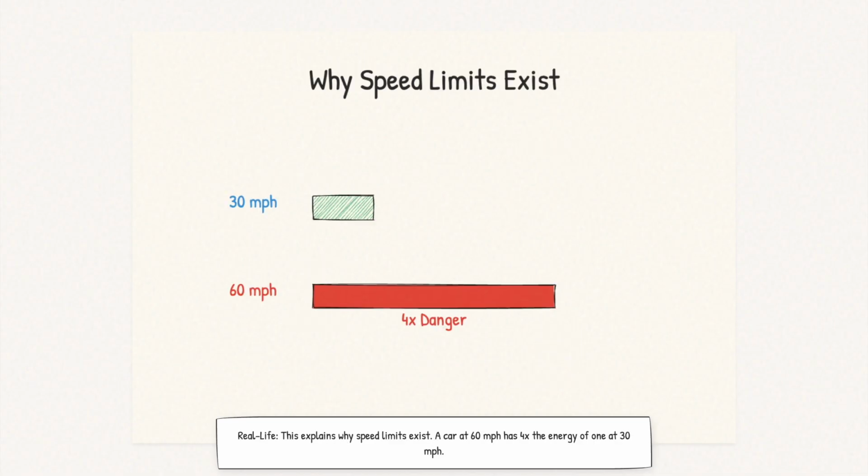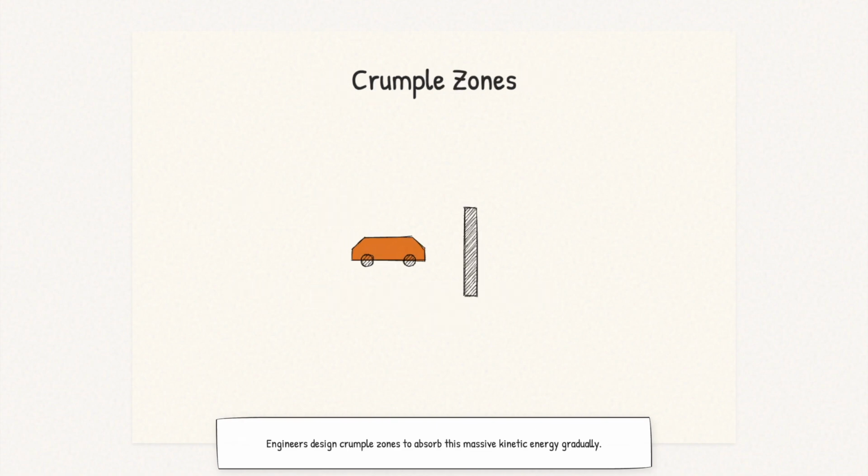This equation explains why speed limits exist. A car traveling at 60 miles per hour has 4 times the kinetic energy of one traveling at 30 miles per hour, even though it's only going twice as fast. This means 4 times as much energy to dissipate in a crash. Engineers design crumple zones in cars specifically to absorb this kinetic energy gradually.